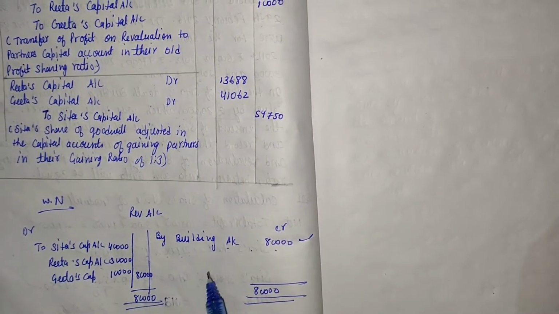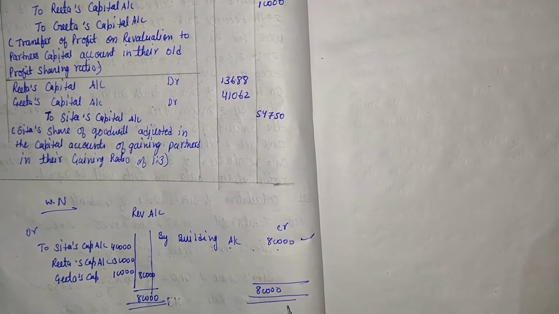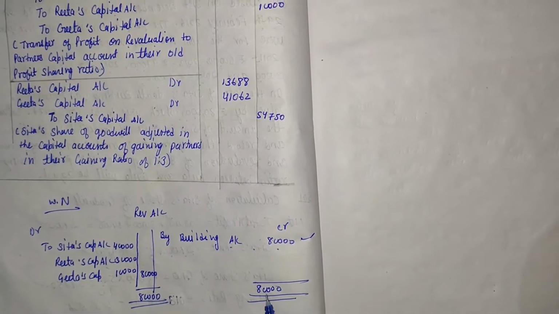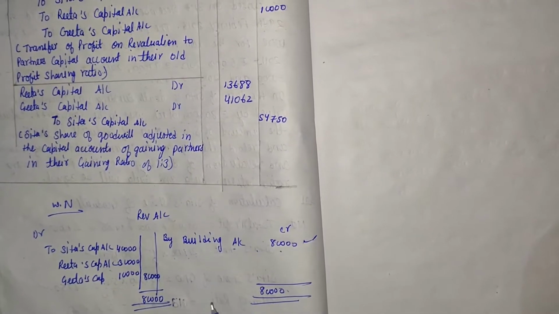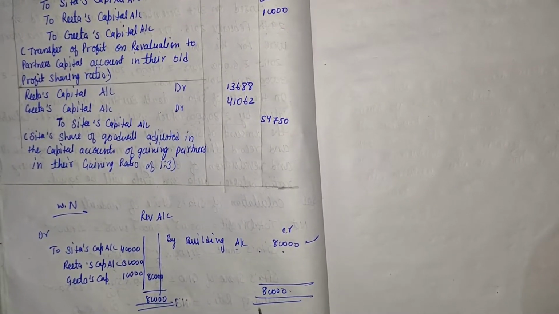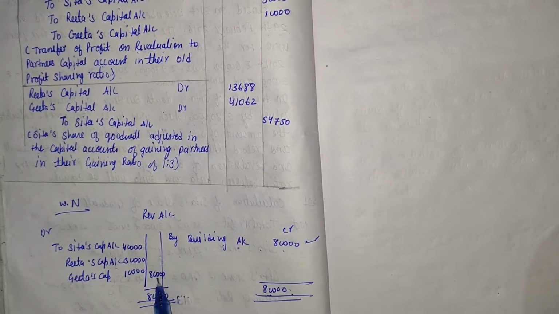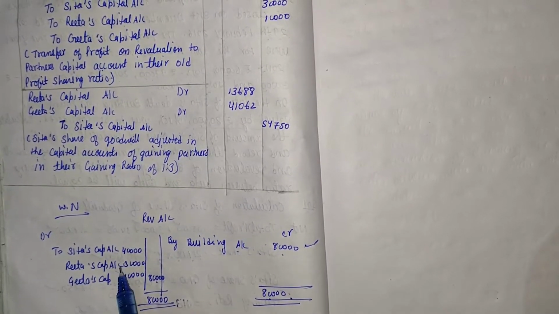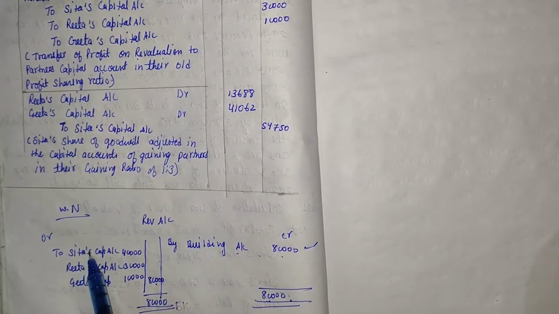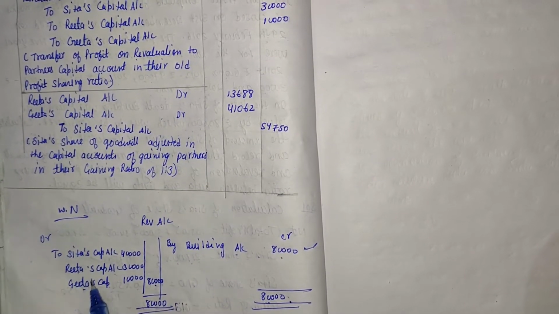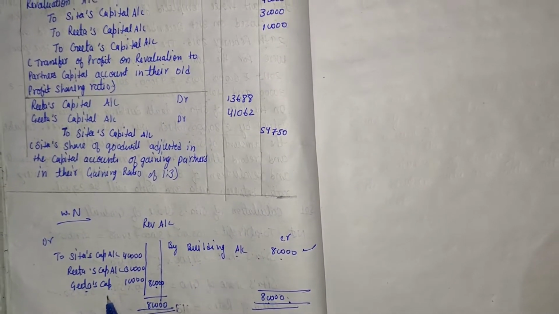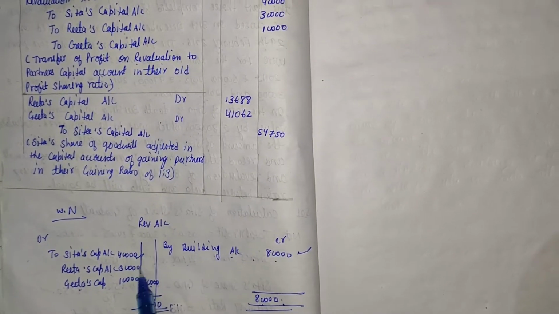There is no other information related to the revaluation account, so we total both sides and the credit side is greater than the debit side. The balance is 80,000. That balance is distributed among the old partners, Sita, Rita and Geeta, in their old ratio 4:3:1. So we get 40,000, 30,000 and 10,000.